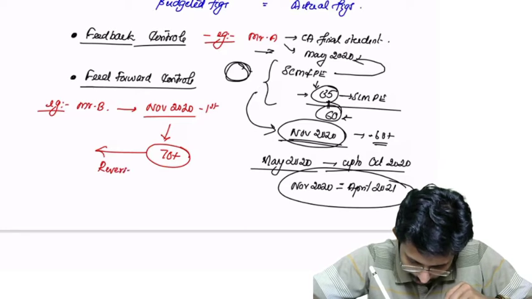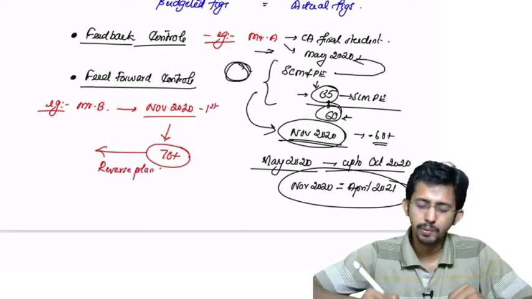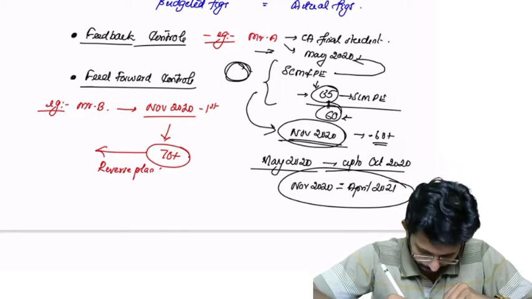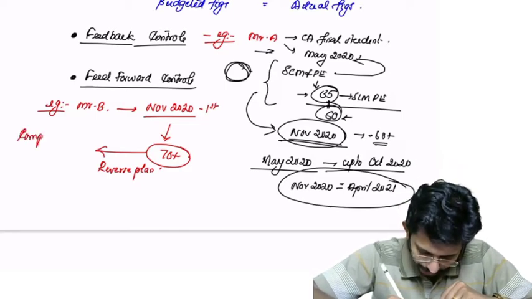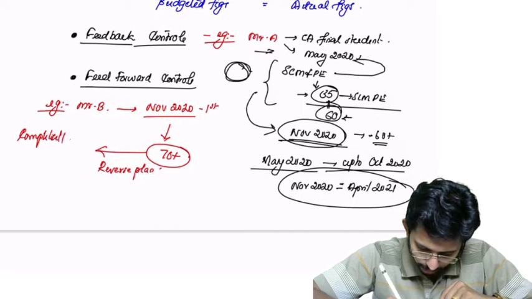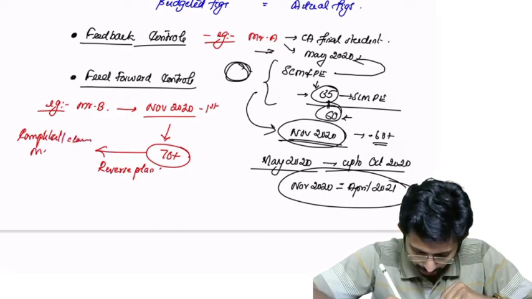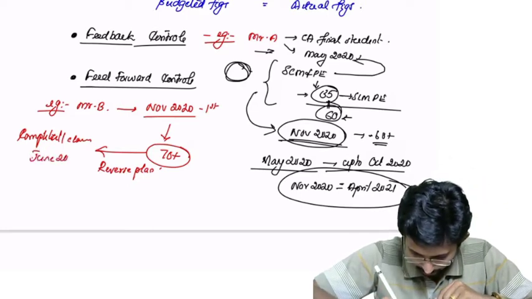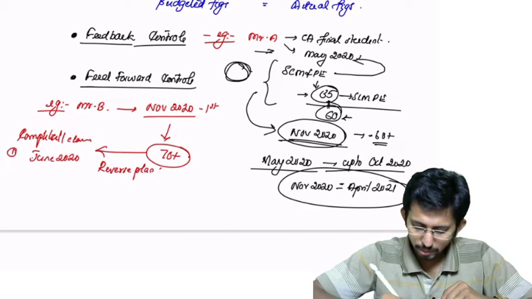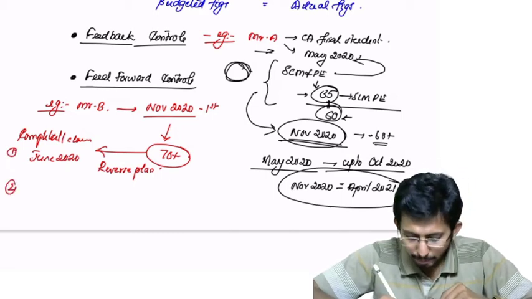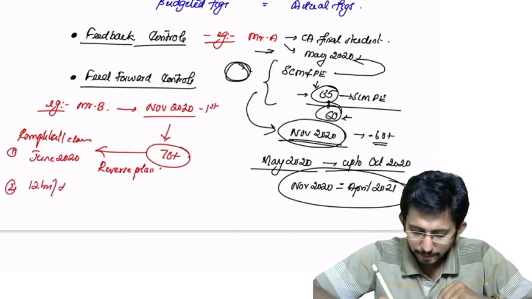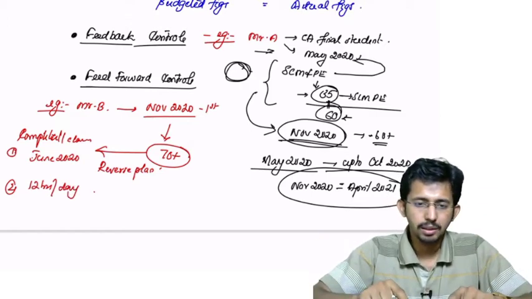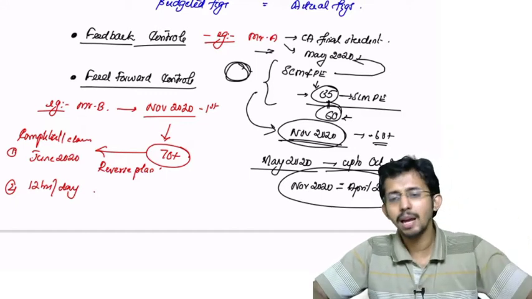He told himself, if I want to obtain 70 plus, I need to complete all classes by, let us say, June 2020. That is the first requirement. Second requirement, I need to prepare for 12 hours a day. So he planned backwards, in the reverse manner.